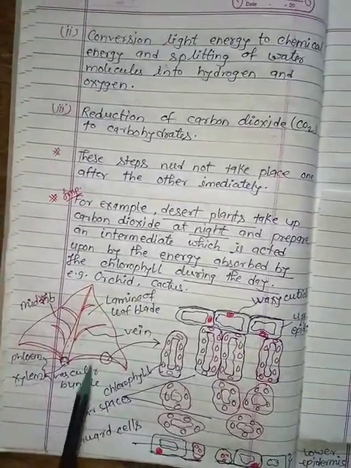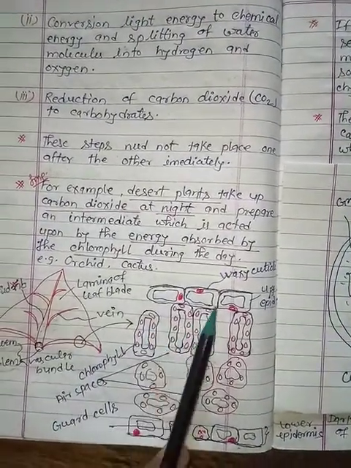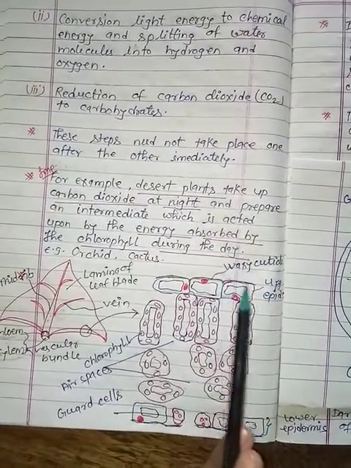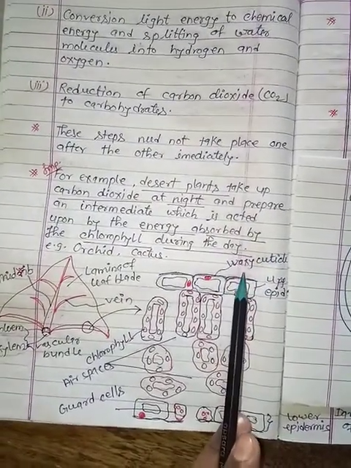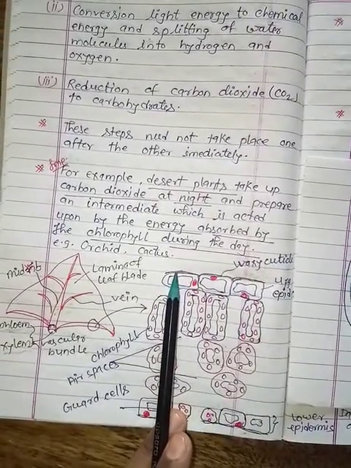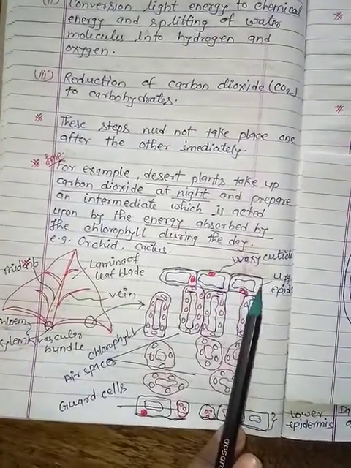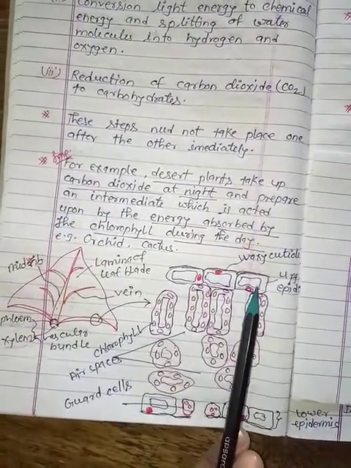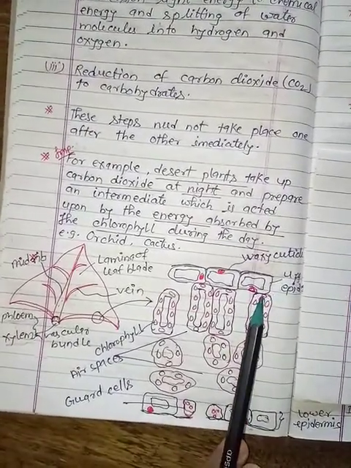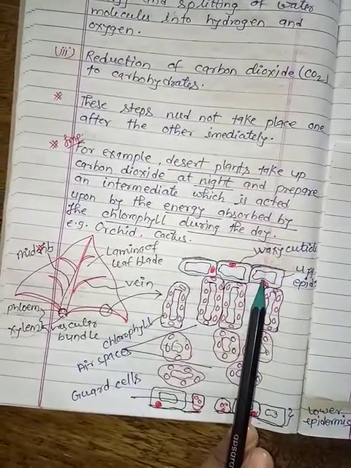And let's look at the enlarged section of this leaf blade that has the waxy cuticle layer. The wax is a type of lipid, and it is responsible for the protection of the leaf. And this is the upper epidermal cell. This epidermis is made up of the parenchymatous tissues that you studied in class 9th. And parenchymatous tissue is responsible for the storage of materials.